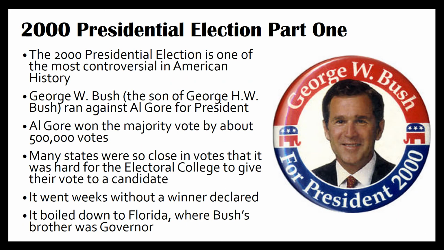2000 Presidential Election Part 1. The 2000 presidential election is one of the most controversial in American history. George W. Bush, the son of George H.W. Bush, ran against Al Gore for president. Al Gore won the majority of the vote by about 500,000 votes. Many states were so close in votes that it was hard for the Electoral College to give their vote to a candidate. It went weeks without a winner declared. It boiled down to Florida, where Bush's brother was governor.